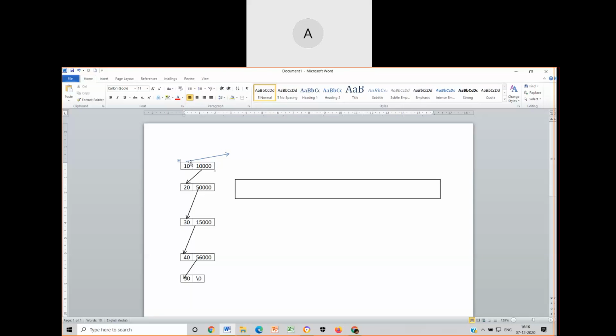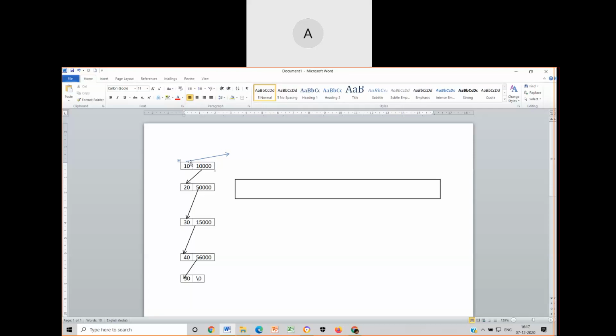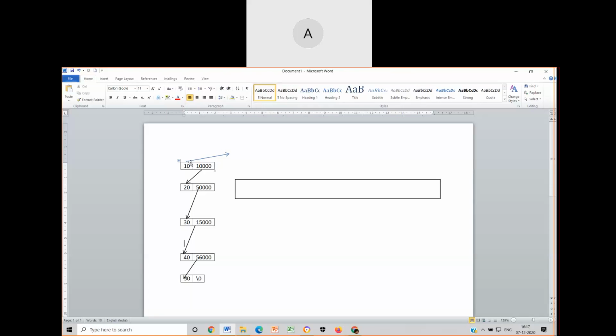First is at 10, ma'am. So we should then move first to 20 and then delete the 10 element. Correct. How can I do that? How can I move first to the next node? If I move first to the next node, 10's address will be lost. Can I move first directly? No, ma'am. How do you move first to the next node?